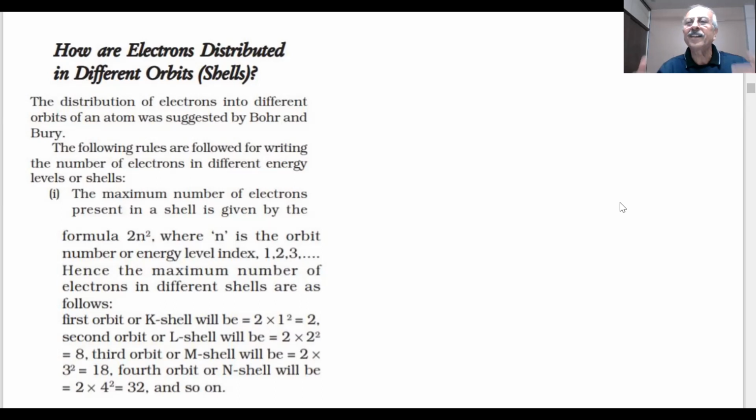If they emitted radiation energy, they would fall. So that was the postulate: there are specific, definite orbits in which electrons move. And so long as they move, the energy will not change, it will remain conserved and constant, in orbits, shells. That was the idea given by Bohr, so as to explain the stability of the atom.